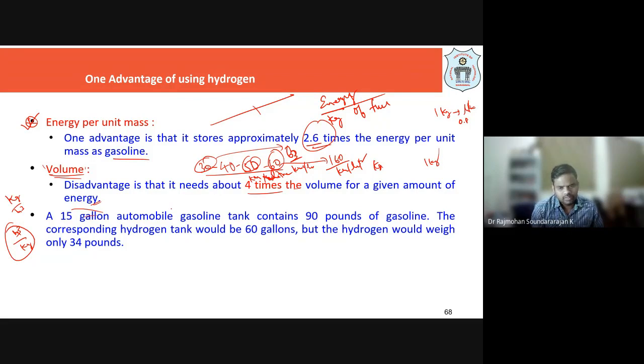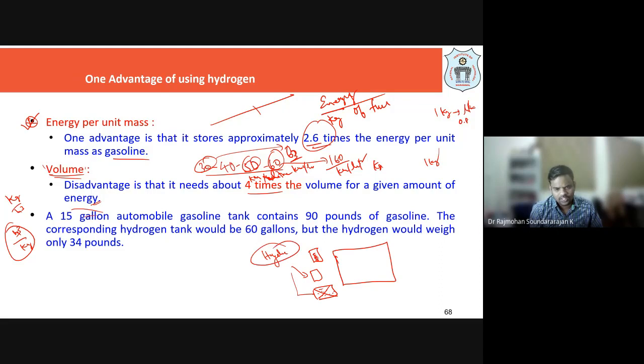Okay, so that way, in a transport vehicle, we may have a constraint. That is why we want to store hydrogen in a different form: by compressing it in a high pressure cylinder, or in a liquefied cylinder, or by putting it in a solid matrix, trapping it and saving it in another form. That's why, instead of storing it as hydrogen, let me store it as ammonia, so that from ammonia I can recover hydrogen on demand, on the spot.